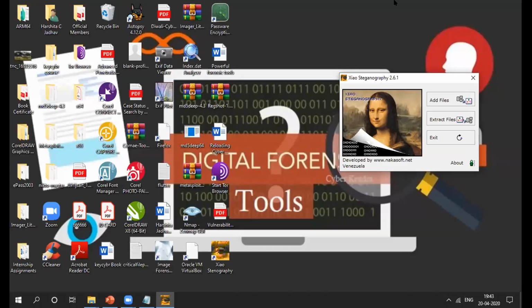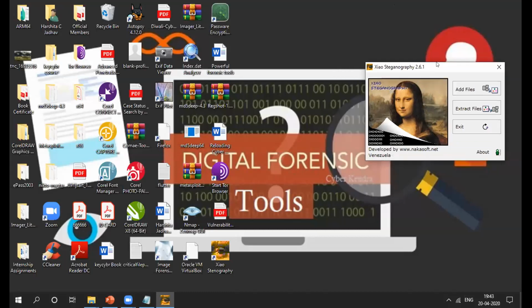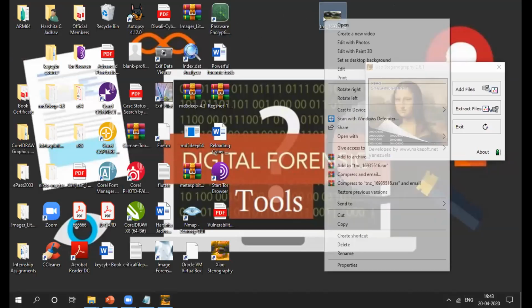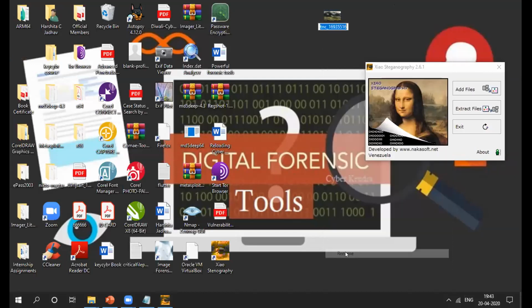By using any tool, right? But I mostly prefer the Xiao steganography tool. Okay, this is my image, right? So I'll rename it. Okay, rename it to A. You can give any name, as your choice.